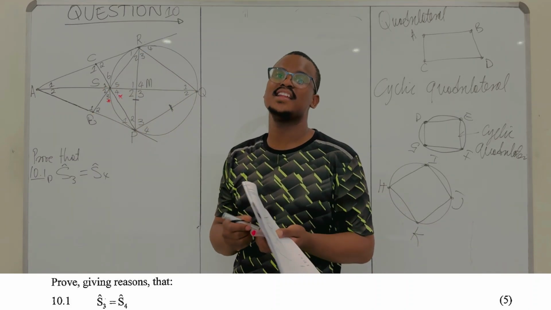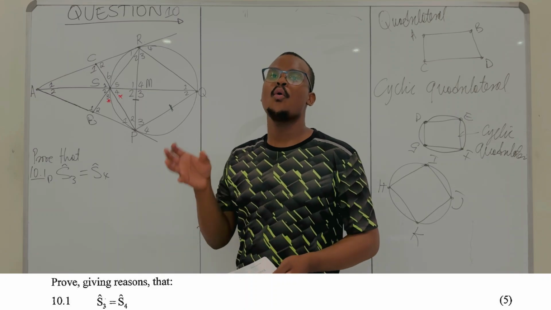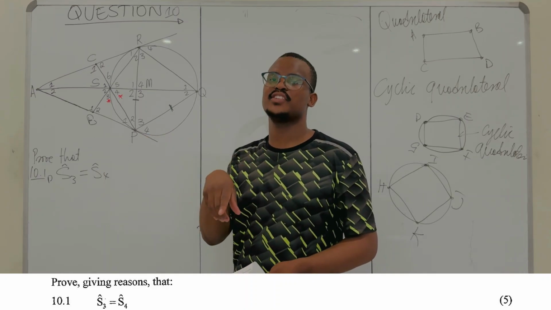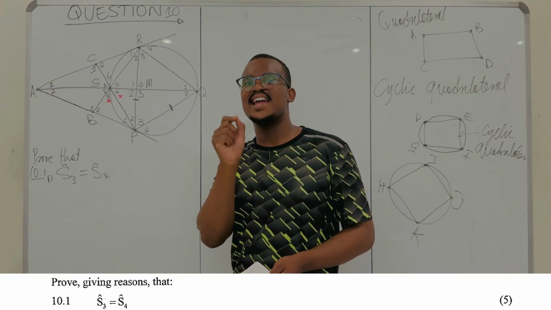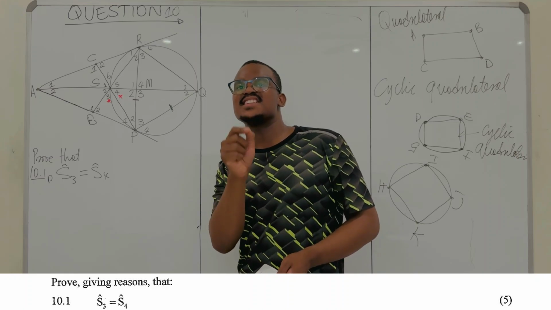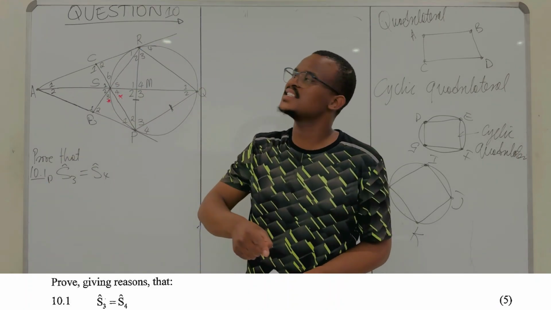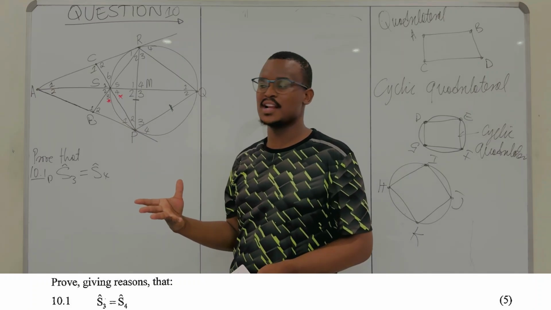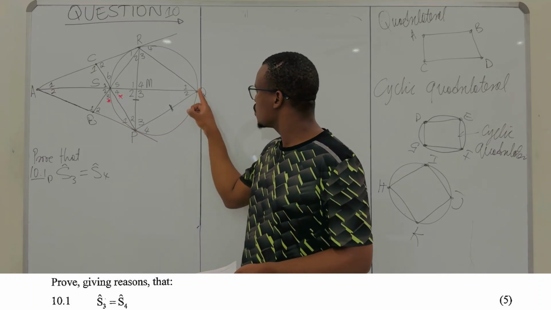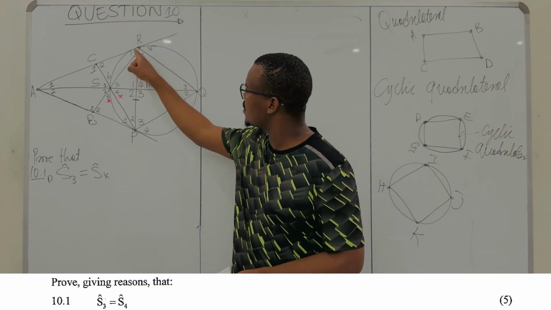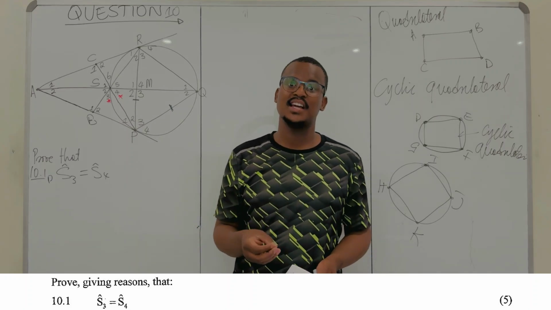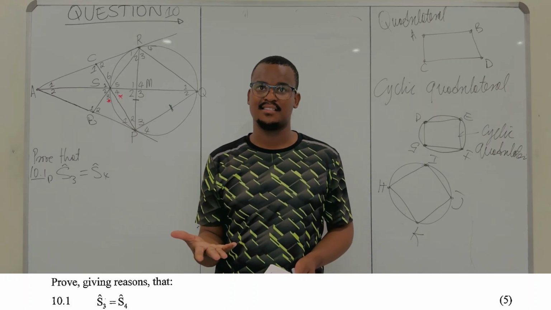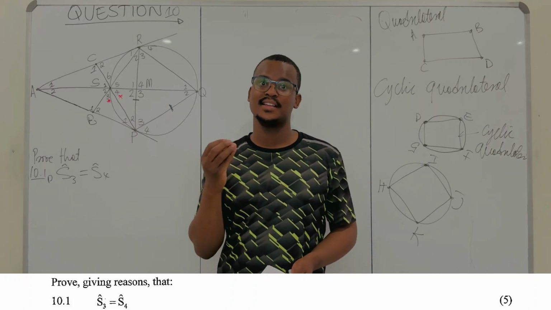a cyclic quadrilateral is, which is a four-sided shape where its vertices lie on the circumference of a circle. Or maybe there exists a circle of a certain radius that can join all of its vertices. So if you're looking at P, Q, R, S, that is called a cyclic quadrilateral. You can say P is on the circumference, Q is on the circumference, R is on the circumference, and S is on the circumference. That's what it means to be cyclic.